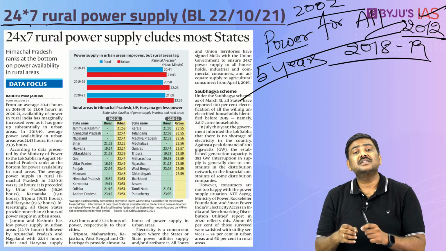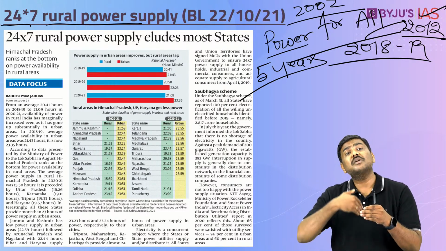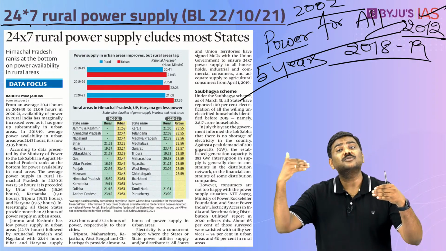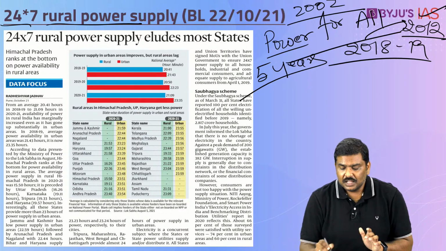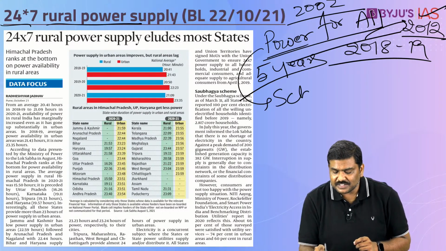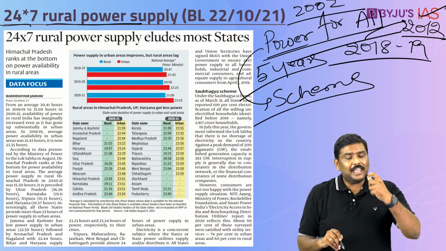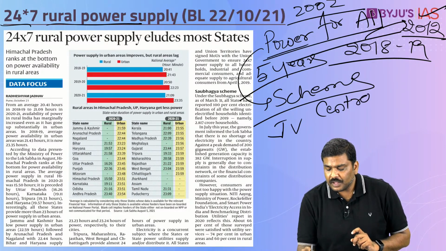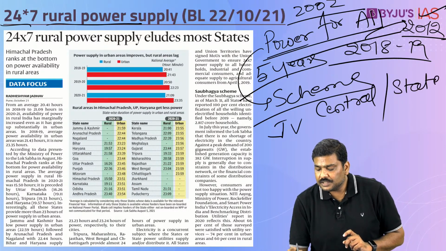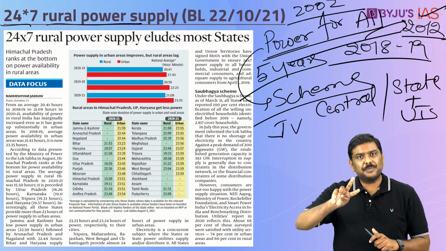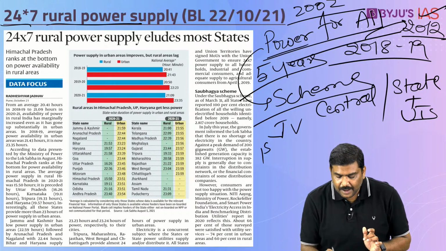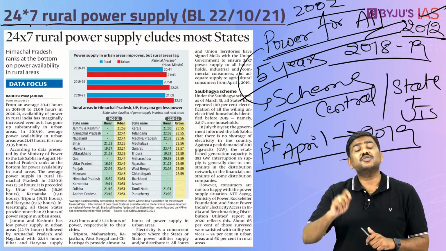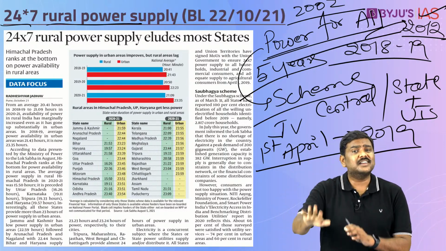And to implement this, there was a MOU, that is Memorandum of Understanding, which was signed between the central government as well as the state governments as well as the union territories. Is it okay? Remember this. The power for all scheme, it is name of a scheme, okay? The power for all scheme was basically implemented as a joint venture between the central government and the state governments as well as union territories. And as per this particular MOU, by 1st of April 2019, the states were supposed to supply power for all or 24/7 electricity for everyone.